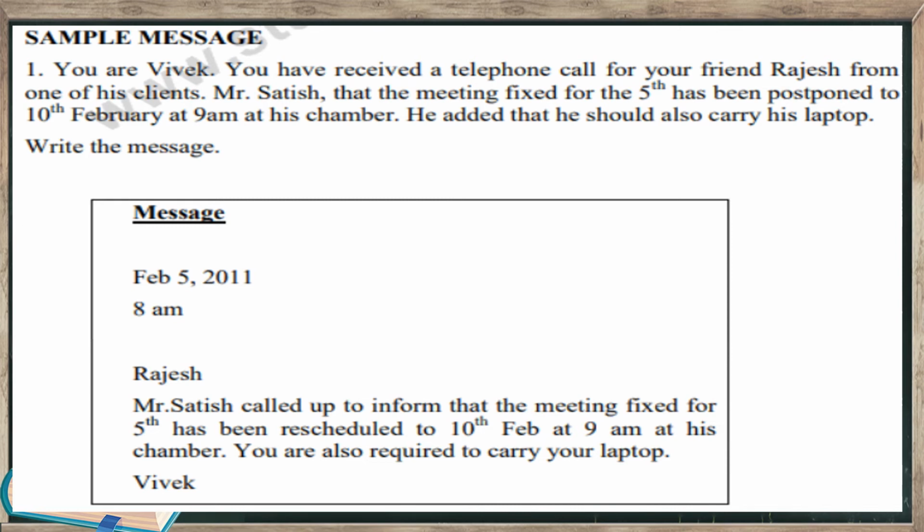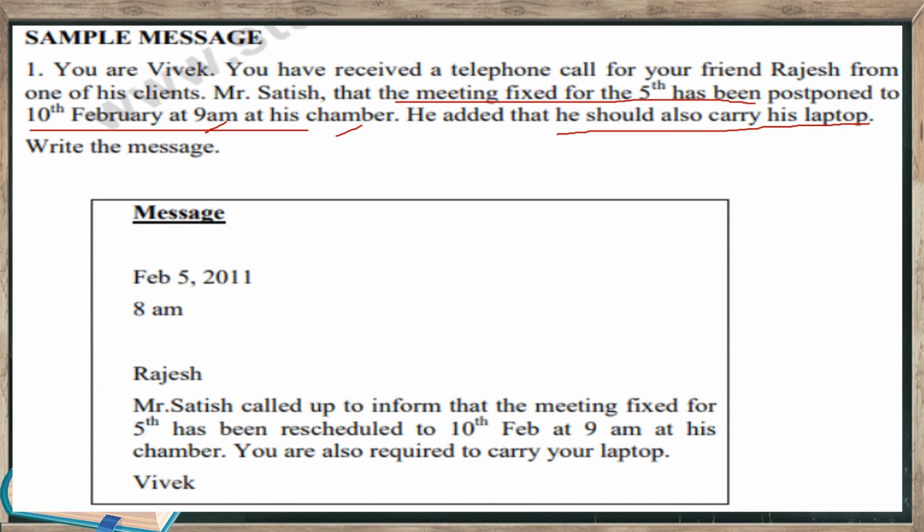So, what are the vital information that is there? That the meeting that had been scheduled at 5th has been postponed to 10th. So, this is one of the vital information. Time, venue has been given, and this also has been added that that person should carry the laptop. Okay, Rajesh must carry the laptop.